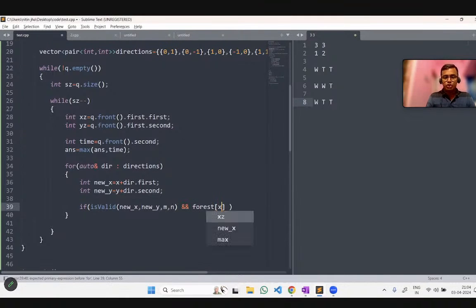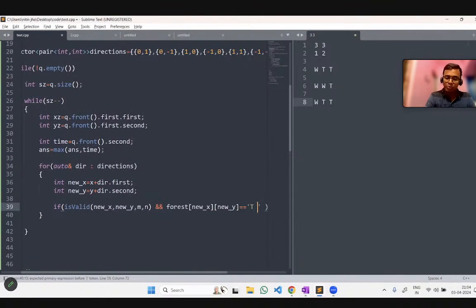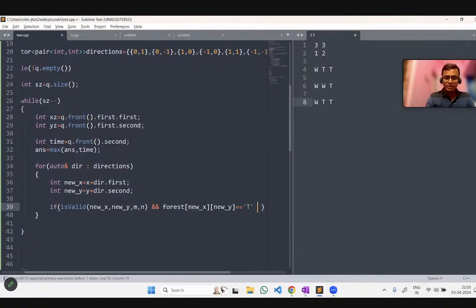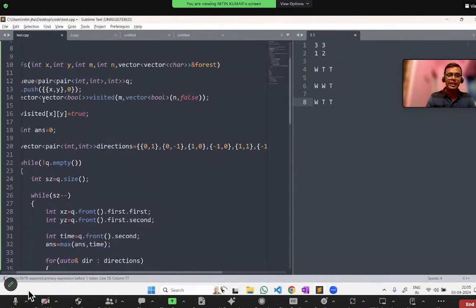So how will we get that? Tree will be represented as T. Anyone asking what T and W are? I have already told in this video that T represents a tree in the forest. Sorry, it is new X, not X, and new Y. And if this is a tree, that is fine, but there is one more condition: this tree must not be burnt yet, and that is handled by the visited array that we created initially.